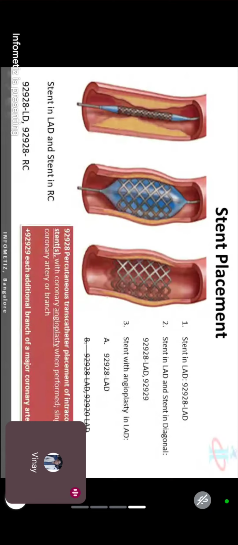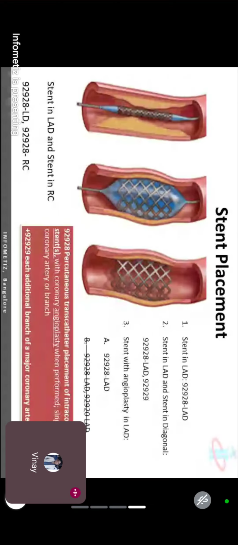Now see this. Down question. Stent placement in a LAD and stent placement in a RC. LAD, left anterior descending, RC, right coronary artery. They are doing the same procedure on 2 different arteries. 2 different places, 2 codes. Okay.